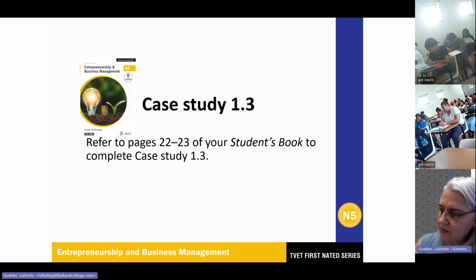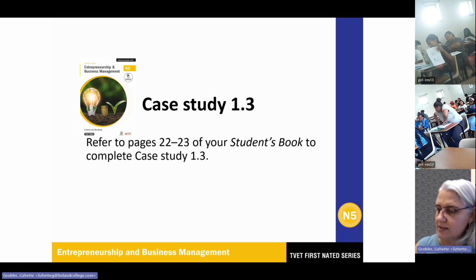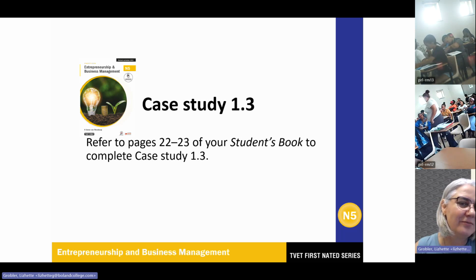I want you to read through example 1.1 on your own on page 21. There is a SWOT analysis that they have there regarding this case study on page 22. Okay, guys, so this is the end of this module. What I want you to do now is case study 1.3, Zandile's business. We're just going to do that one, and that will conclude the module for us. There's paper right in front in the little box, should you need some.